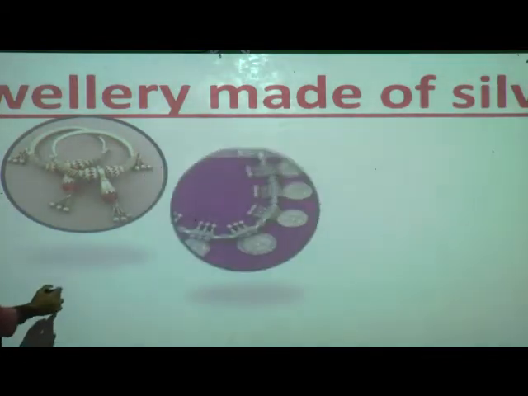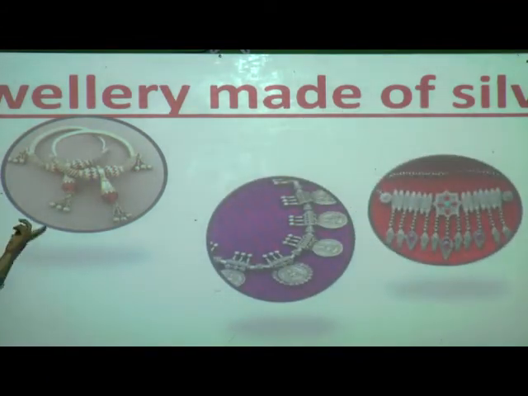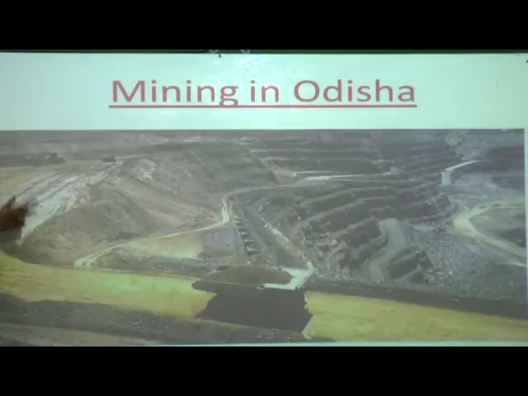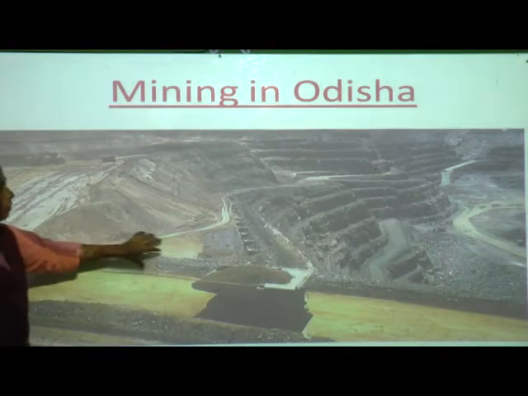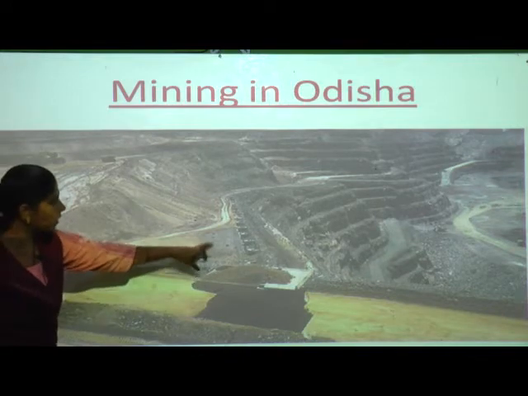Now this is also jewelry. What do we wear? Women, ladies, girls, they wear jewelry, correct? Tops, earrings, necklaces, these all are there. So jewelry is specially made from silver. Now mining, what we are discussing, no mining, see here. The land is full of ores, minerals are there, so it is mining, it's digging out.